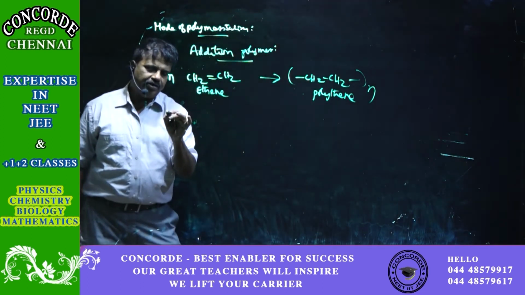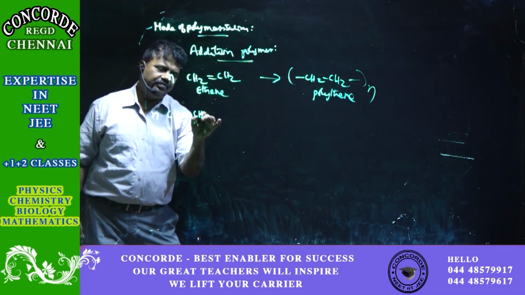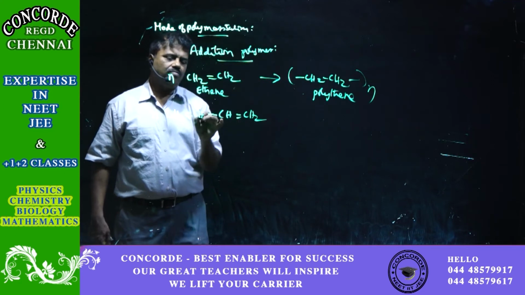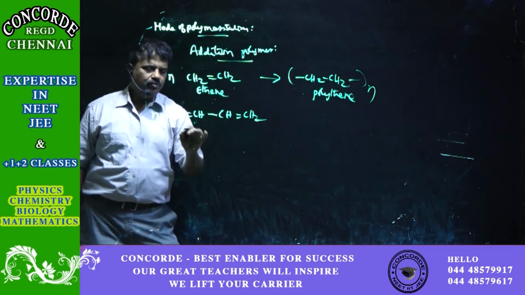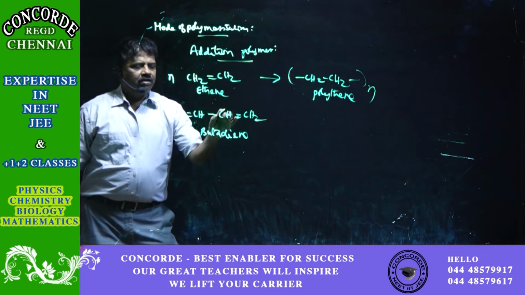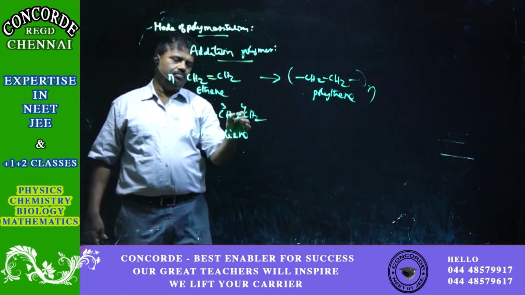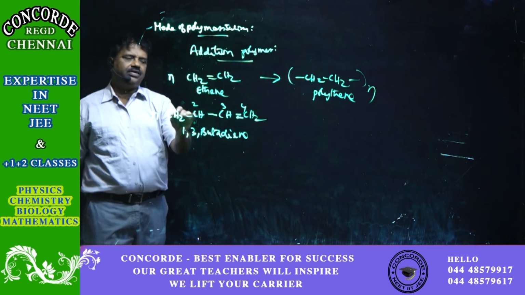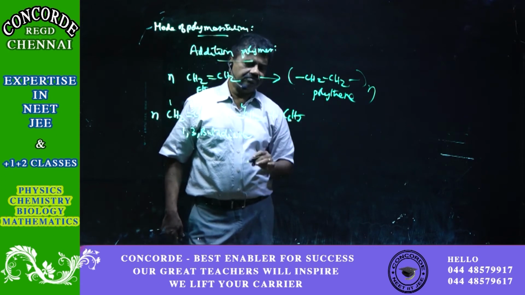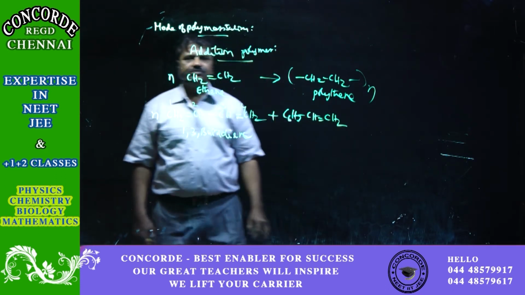For example, n molecules of 1,3-butadiene, which is CH2=CH-CH=CH2, with double bonds at the first and third positions, and styrene, which has C6H5.